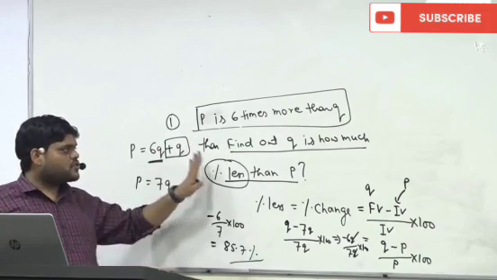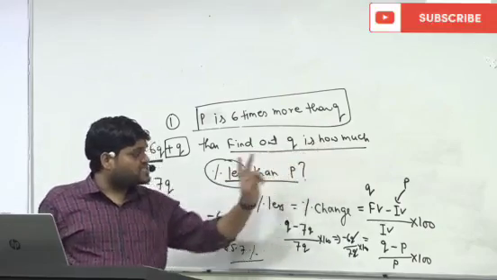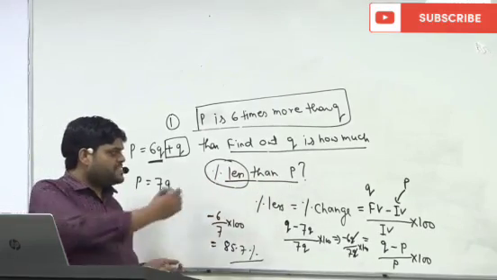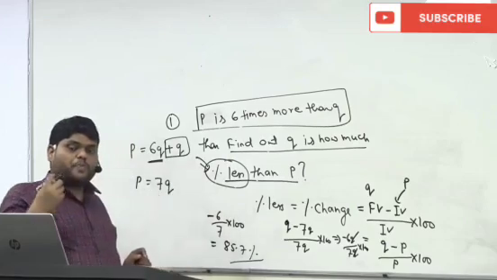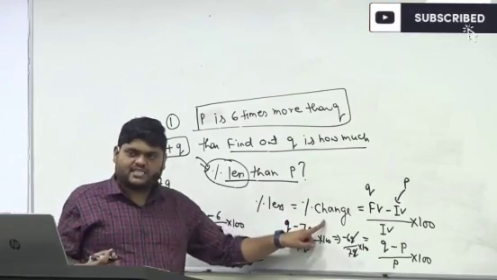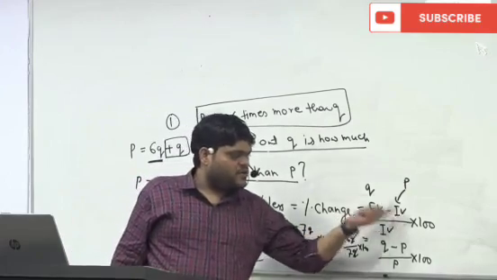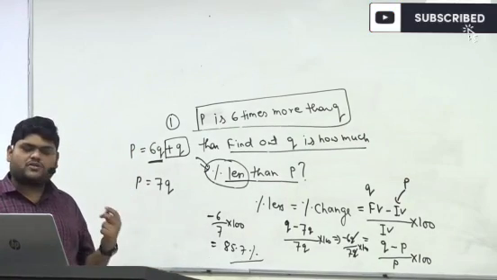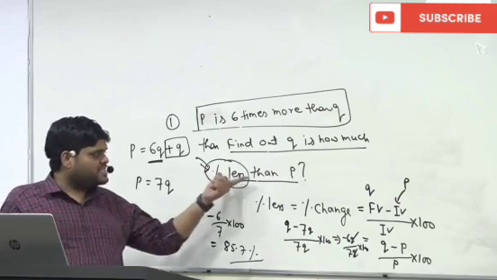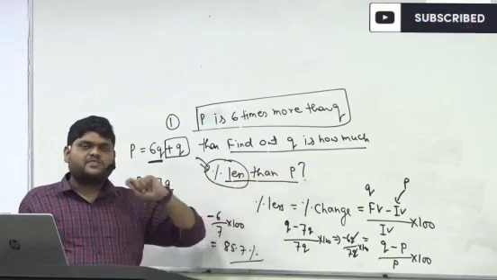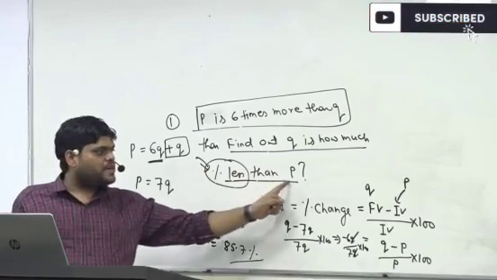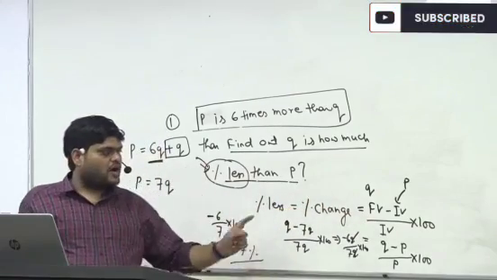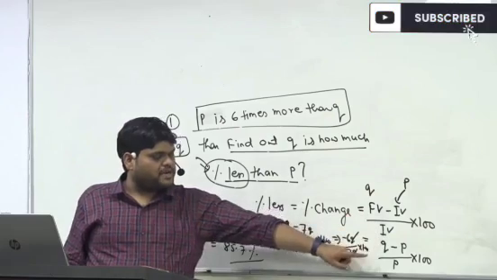What we have done, the question was to find out Q is how much percent less than P. So as soon as we see percent less, percent less means percent of change. Percent of change means final value minus initial value upon initial value into 100. And how to find out the final and initial value? I told you this less than is coming along with P. That means we are comparing with respect to P. So P we have taken as initial value and Q we have taken as final value. So Q minus P upon P into 100.